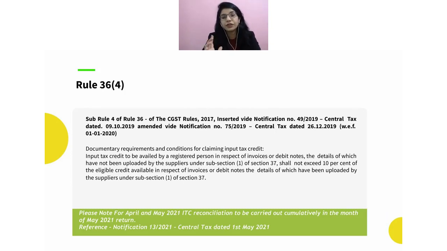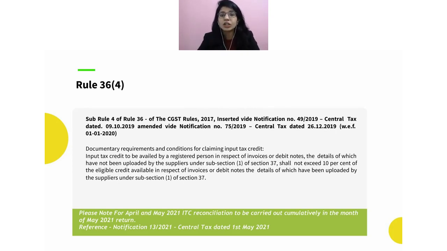Which means the first question that comes into our mind is, are we talking only about the documents which my supplier is required to upload in GSTR1? Or are there also certain other documents? For example, what about my import of goods? I can see that information in my 2A as well as my 2B. Do I also have to fulfill a certain condition? If a particular ITC is not reflecting in 2A, can't I claim ITC on that?